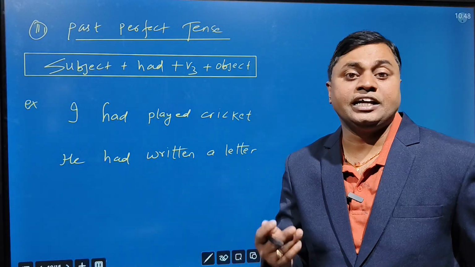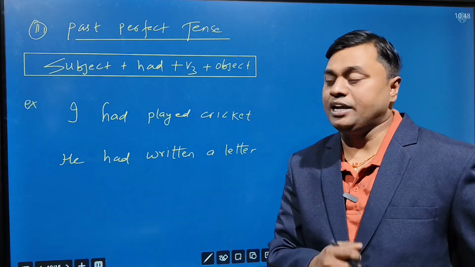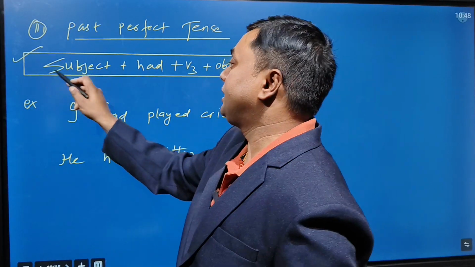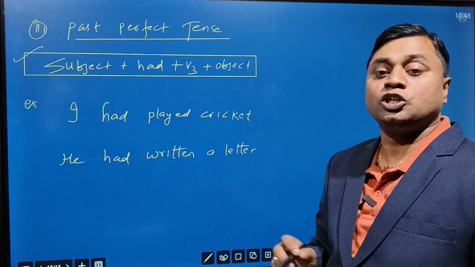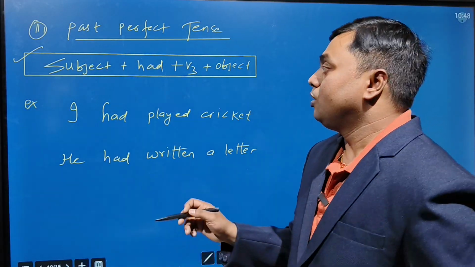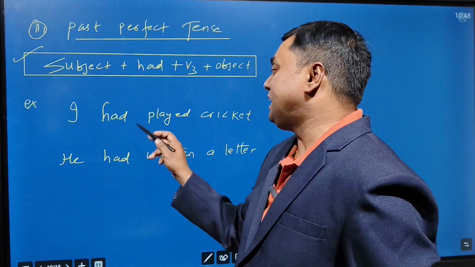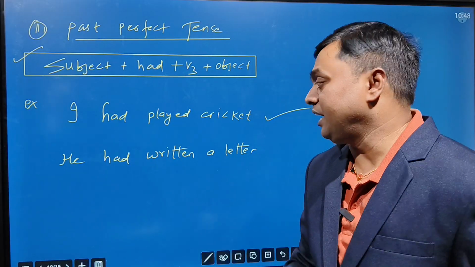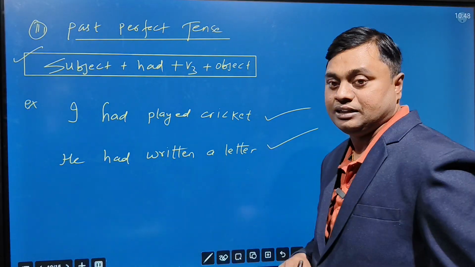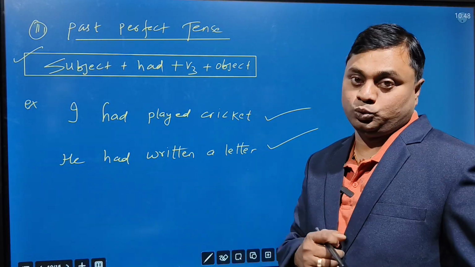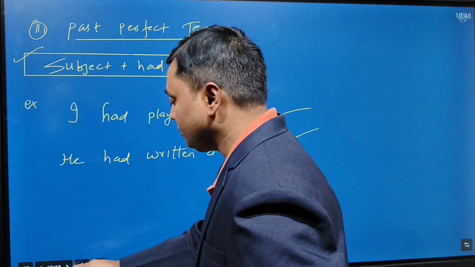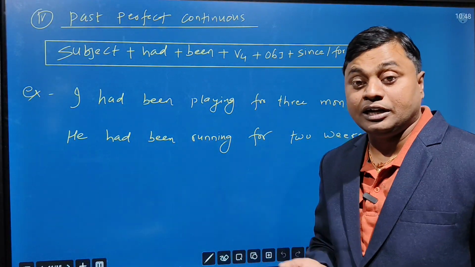Next, past perfect tense. Here a work already completed in the past time. How is the structure? Subject plus had plus V3 plus object. For example, I had played cricket. He had written a letter. They had gone to Mysore. Okay, fine.